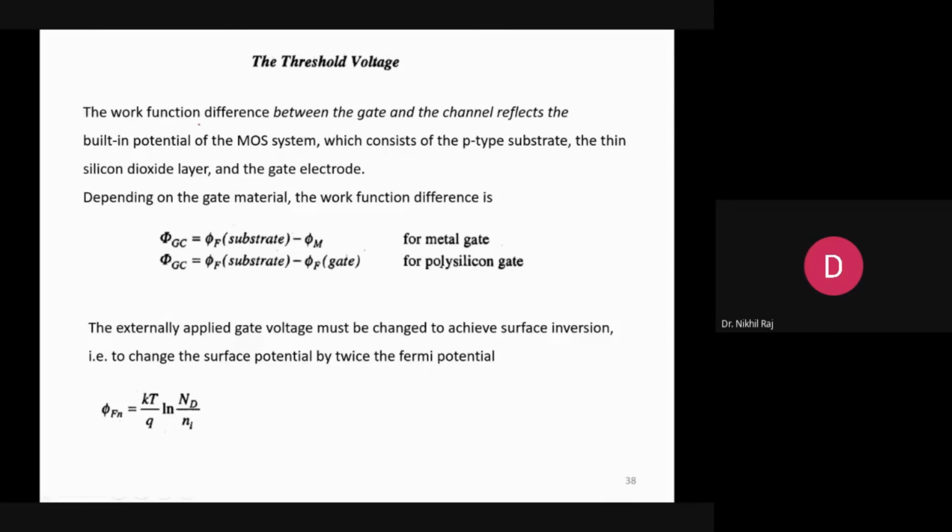So the work function difference between the gate and the channel reflects the built-in potential of the MOSFET. The gate-to-channel work function potential, if it is a metal gate, is given by phi f of the substrate minus phi m of the metal. And if it is polysilicon, then the metal is replaced by the gate name. Gate is nothing but your polysilicon, so phi f of the polysilicon.